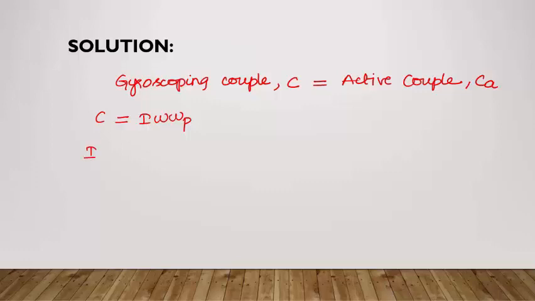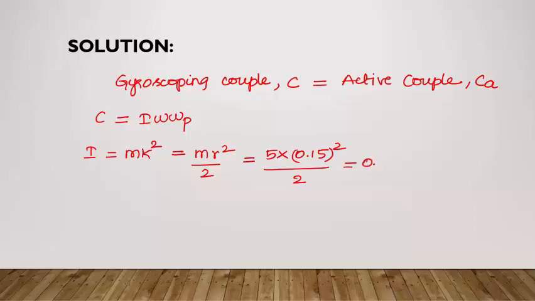I can be calculated as m k square, where m is mass of the disc and k is the radius of gyration of the disc. For a circular disc, k is R by root 2, so this can be written as m R square by 2. The mass value is given in the problem as 5 kg, and the diameter of the disc is given as 300 mm, that is 0.3 meter. So the radius value can be substituted as 0.15 square divided by 2. So I value is 0.05625 kilogram meter square.